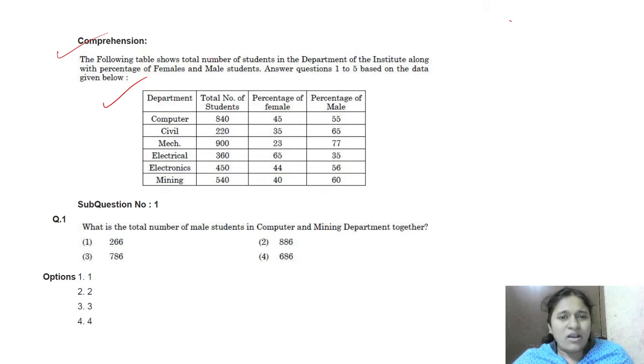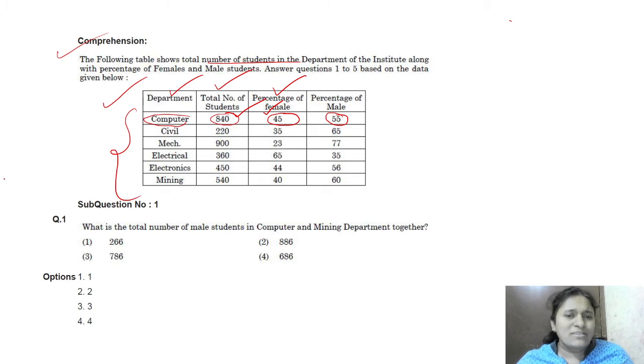This gives the number of students in each department and the department name. This is the total number of students in each department. This is the percentage of female out of the total number of students in computer science. This is the percentage of female, not the number of female. This is the percentage of female out of 840. Next, this is the percentage of male out of 840. Like that, for all the departments it is given what the total number of students is, what the female percentage is, and what the male percentage is. Based on this given data, there are 5 questions.